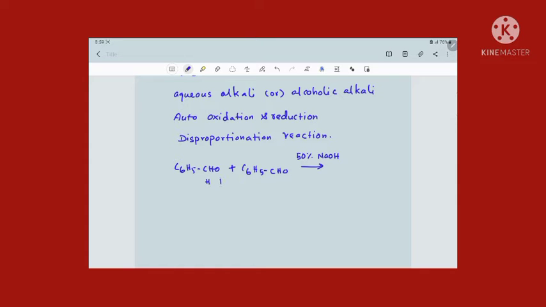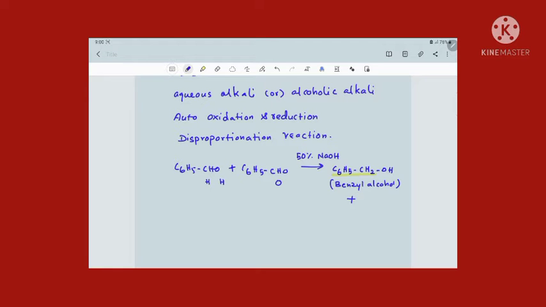The first, after reduction, gives a product of formula C6H5CH2OH, an alcoholic compound called benzyl alcohol, because this group is benzyl group and OH. This is the reduced product of benzaldehyde.